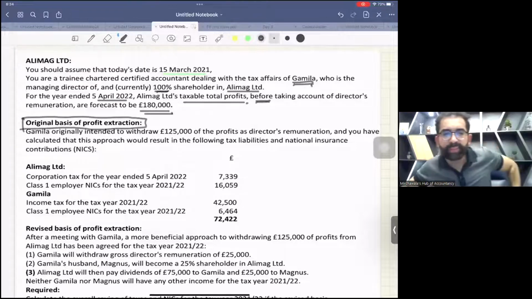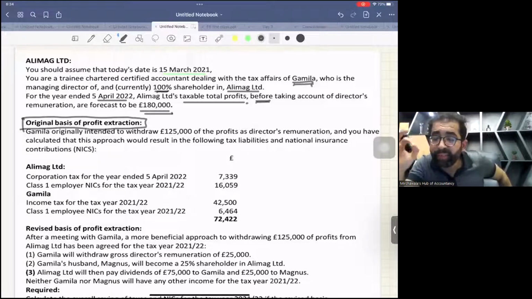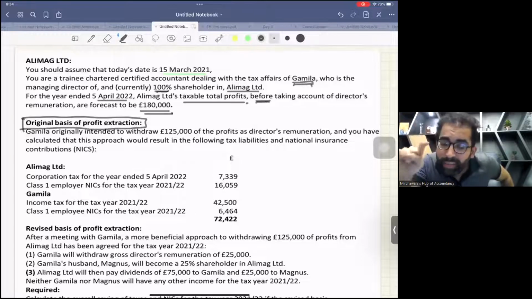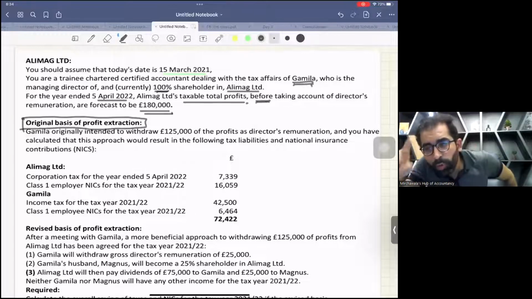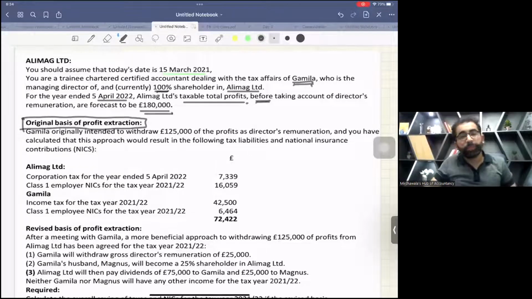Listen, now the good news is they have already solved one package for you. They have given you one ready-made solved package. And now in this question, they will give you more packages and you have to work on those packages. And then finally, you will be comparing this package with the new package. And if you are getting less taxes, then you will go for them, right? Okay, let's do it. Now, this is the first package which is already solved by the examiner.